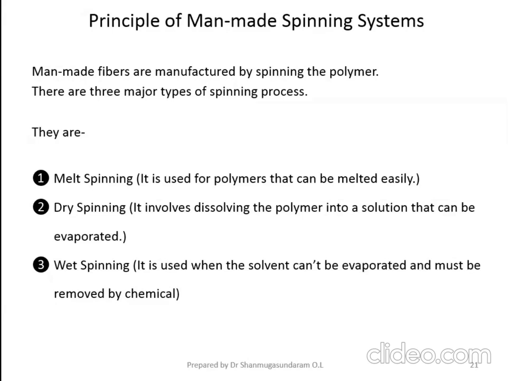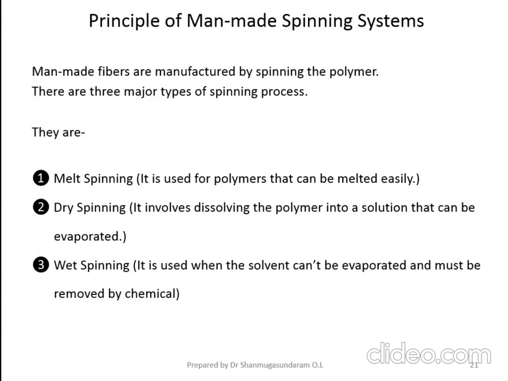Okay, so basically if you look at the slide you can see there are three spinning processes. One is melt spinning. Melt spinning is used for polymers that can be melted easily. Suppose you take polyester, an example for melt spinning is polyester fiber. Polyester fiber has a melting point, so you can produce the fiber by using melt spinning technology.